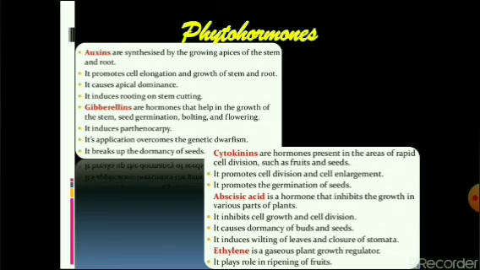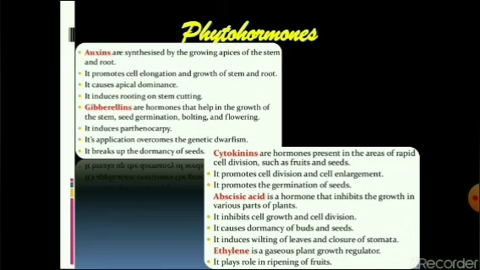Now if you look at all these functions, they are very important for proper survival of a plant. Why abscisic acid inhibits them is because it is trying to manage stress for the plant. Whenever the plant is under stressed conditions, these processes can be temporarily stopped so that the stress of the plant can be managed. So abscisic acid is known as stress manager of the plant.